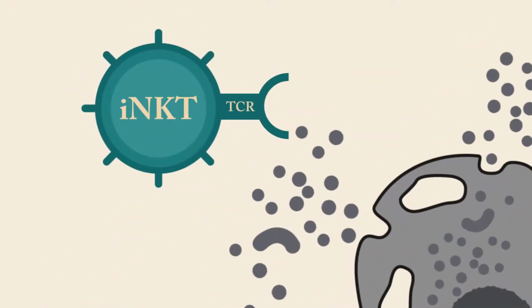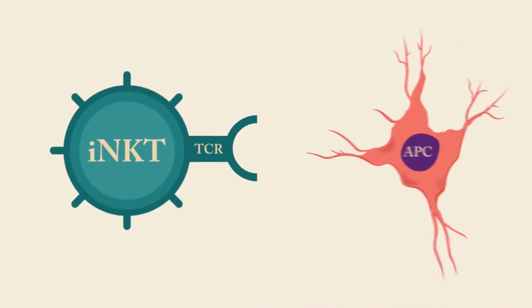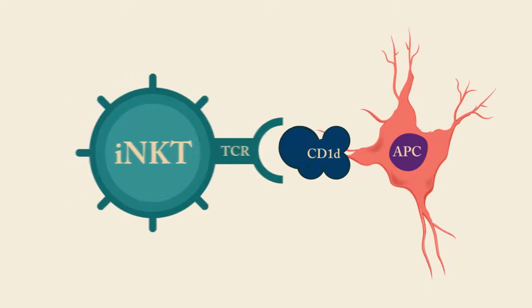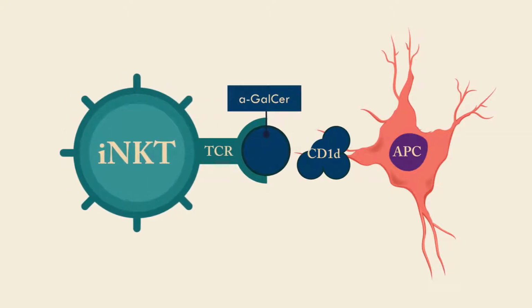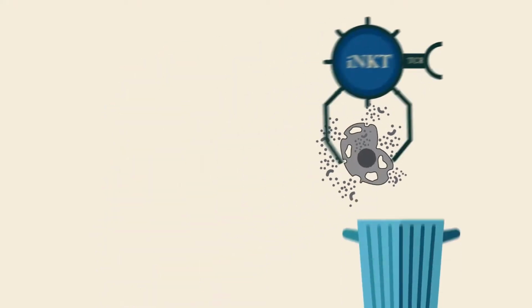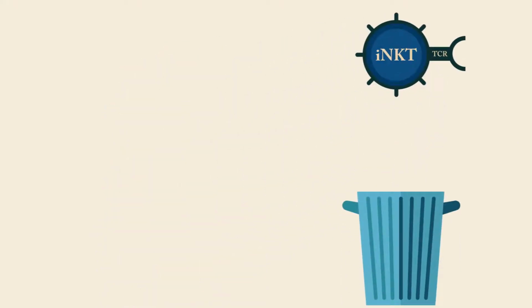New research at the Bouchon lab has identified a subset of lymphocytes known as invariant natural killer T cells that are responsible for mediating the removal of senescent cells. Lipid antigens bound to CD1D on antigen-presenting cells recognize the TCR on iNKT cells, leading to activation. Once activated, iNKT cells recognize and specifically remove pathologic senescent cells.